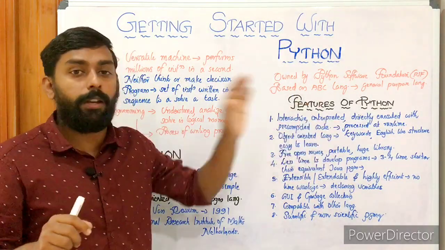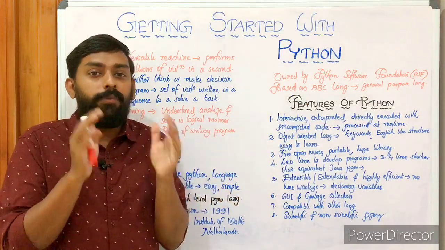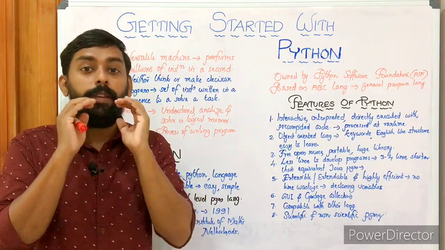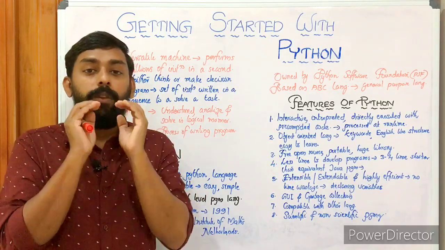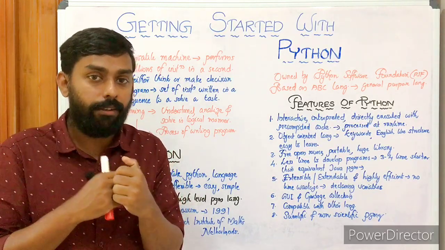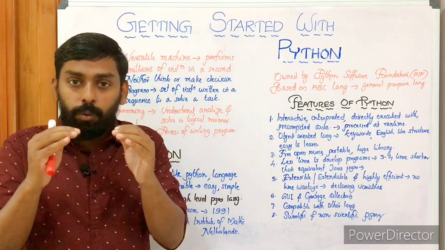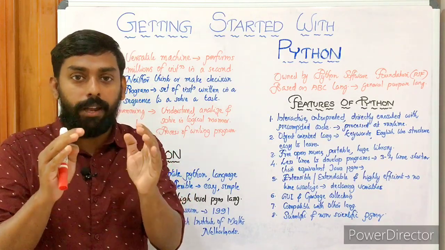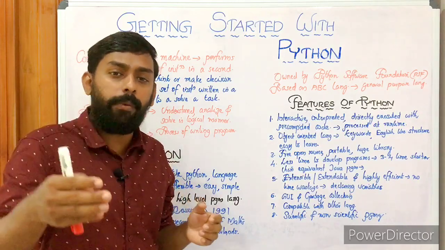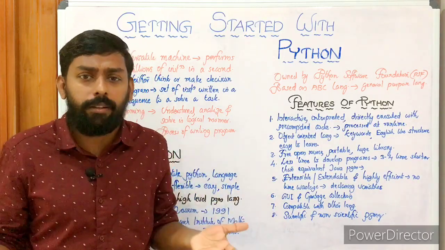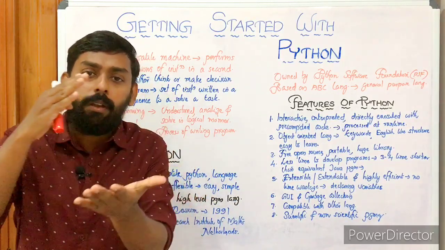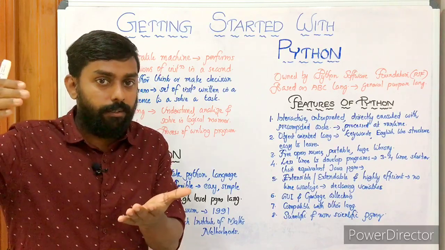Second point, it's an object-oriented programming language. As I've already told you, object-oriented programming means we take a model from the real world, or we give importance to data. We use software just to perform operations on data. So we give importance to data. Data is vital. Data is very important. We have different ways of performing operations on data, so operations are not that important. Operations are just used to work on data. That's it.